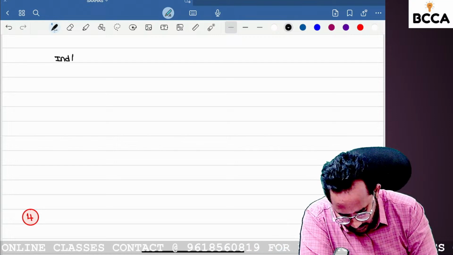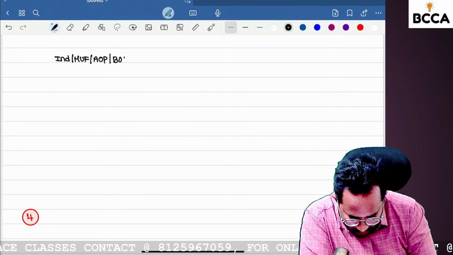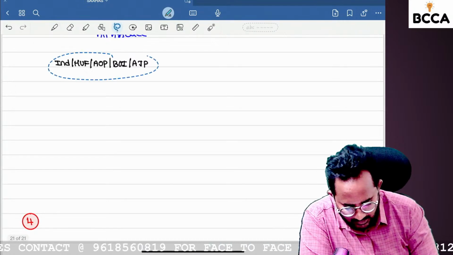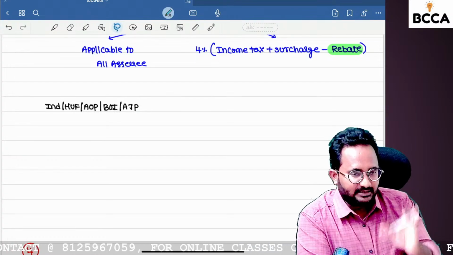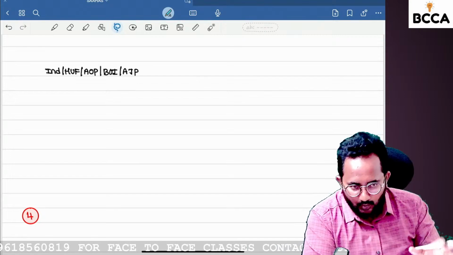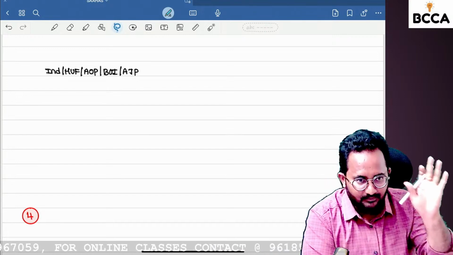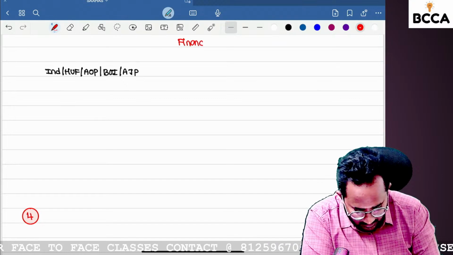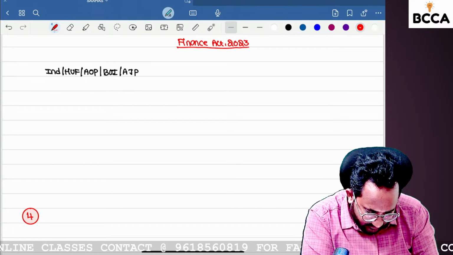Individual, HUF, AOP, BOI, AJP. If you want to file the return of income for these persons, individual, HUF, AOP, BOI, AJP, and you open the income tax e-filing website, the default tax rates are already taken based on the Finance Act 2023. If you open the e-filing website, what is the default tax rate they have taken?